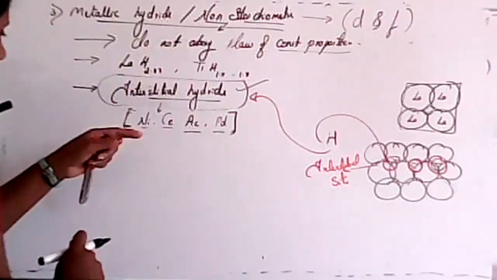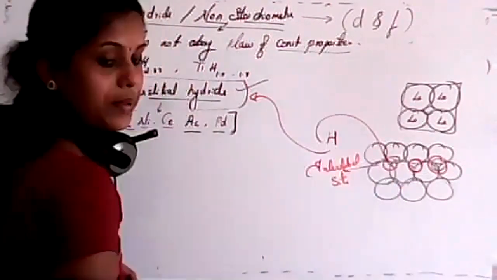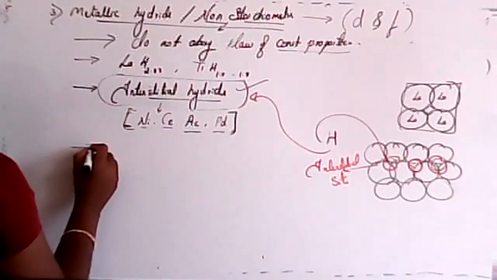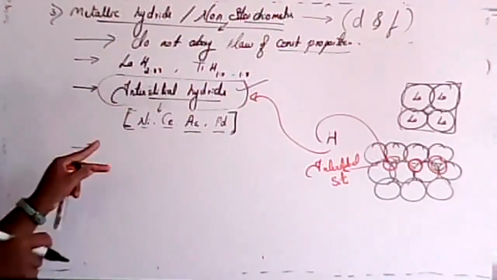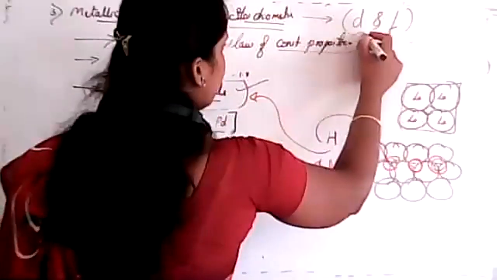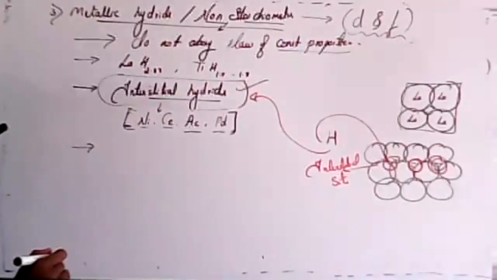Why we call it an interstitial site? Because there is some empty space where hydrogen can be placed. But not all elements can form that type of hydride. Only these 4. Clear? So next one, we consider D and F block elements, isn't it?